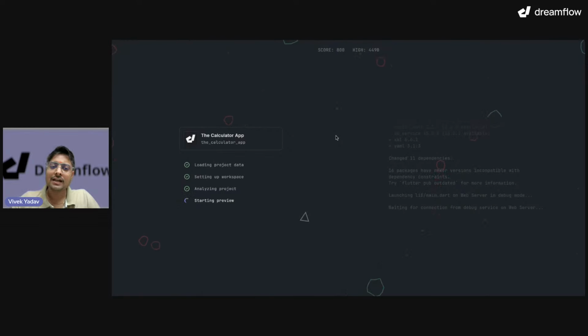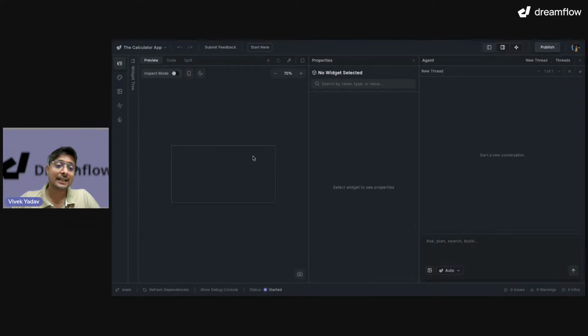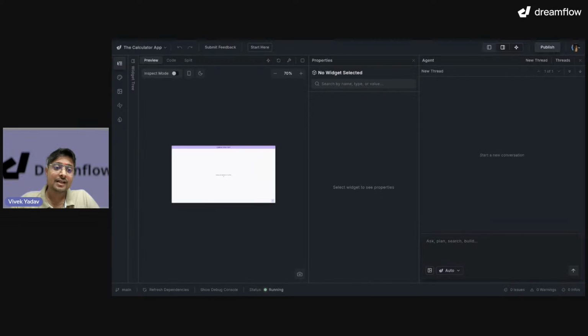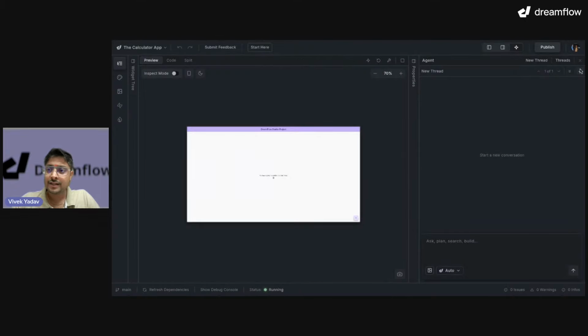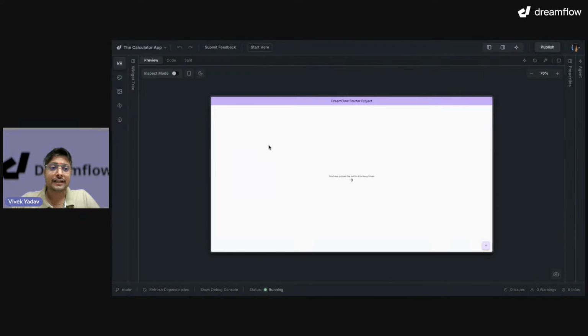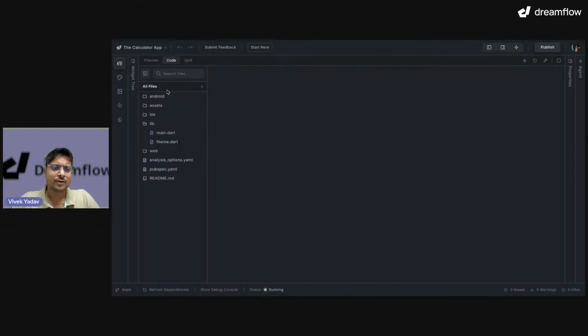Okay. So here, look very carefully at how our application is loading. Dreamflow will create the project first, then it will load dependencies, and after that it will start the preview for us. The center panel is the content panel where we are able to see the preview. Okay, this is a very starter application, right? That's what you can see.